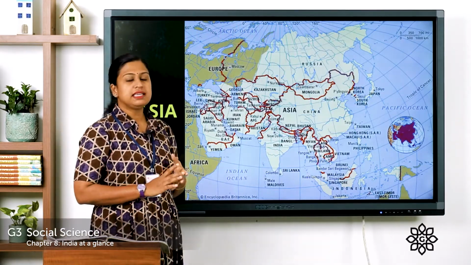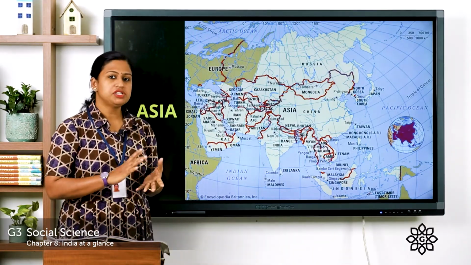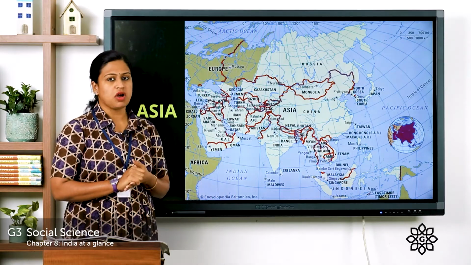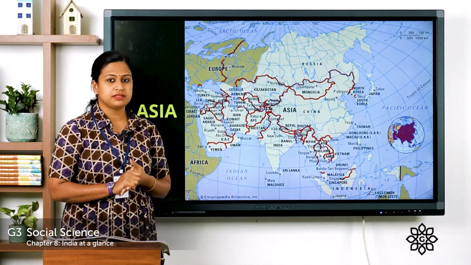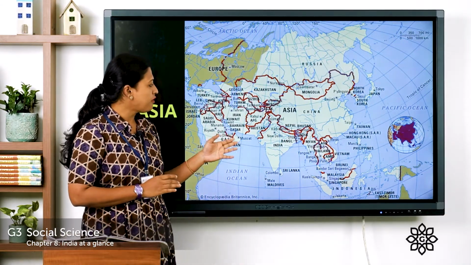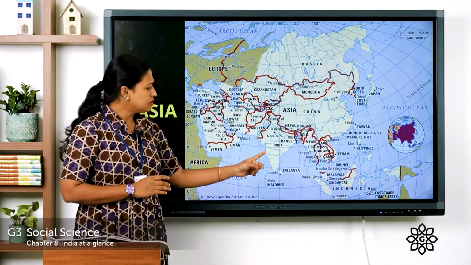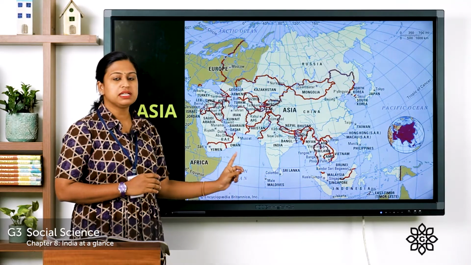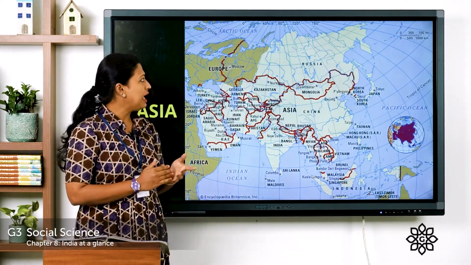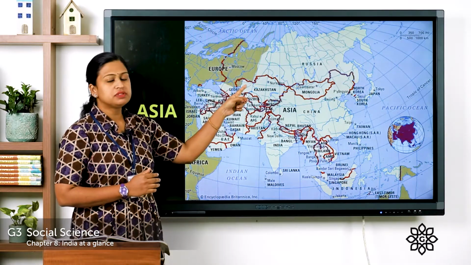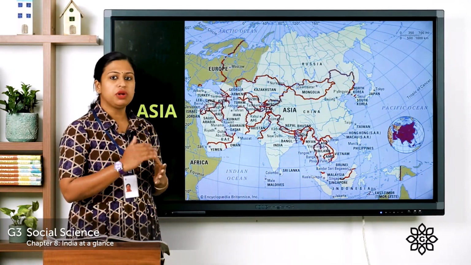Here you can see Asia continent. Asia continent is the largest continent and it consists of 48 countries. So, you can see the names of the countries. You can also see India, which is located at the southern part of Asia. Now, Asia along with Europe forms, or is called, Eurasia.